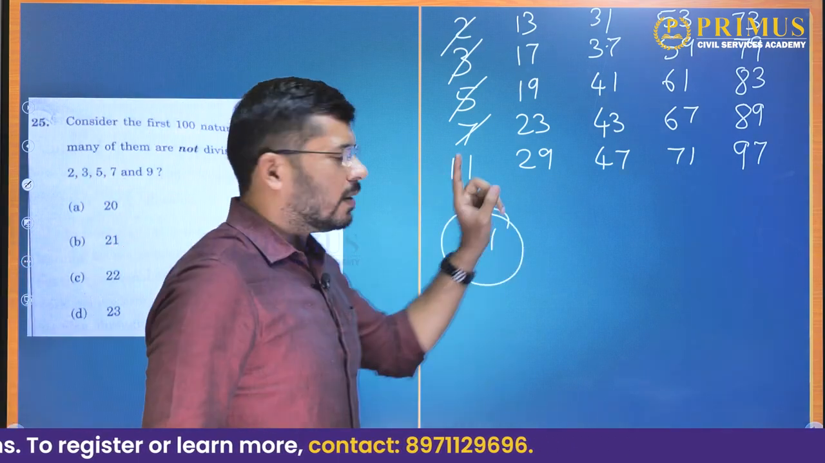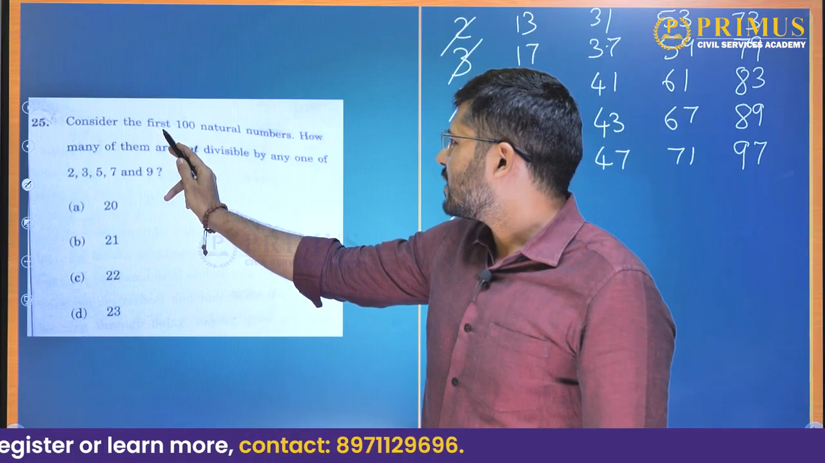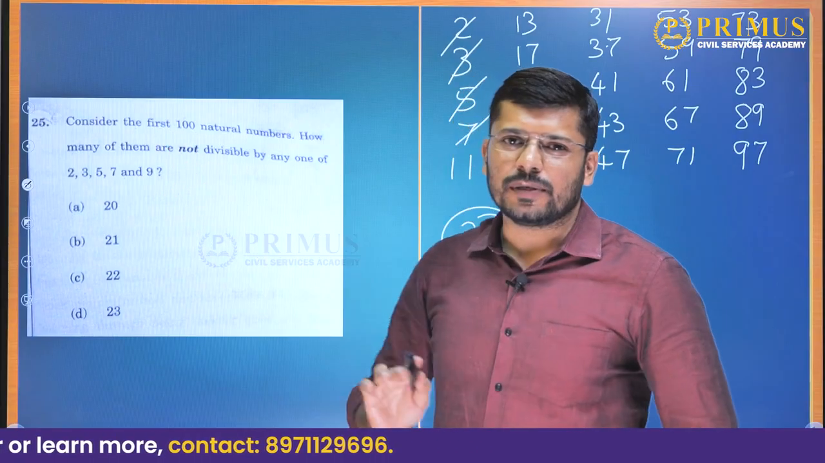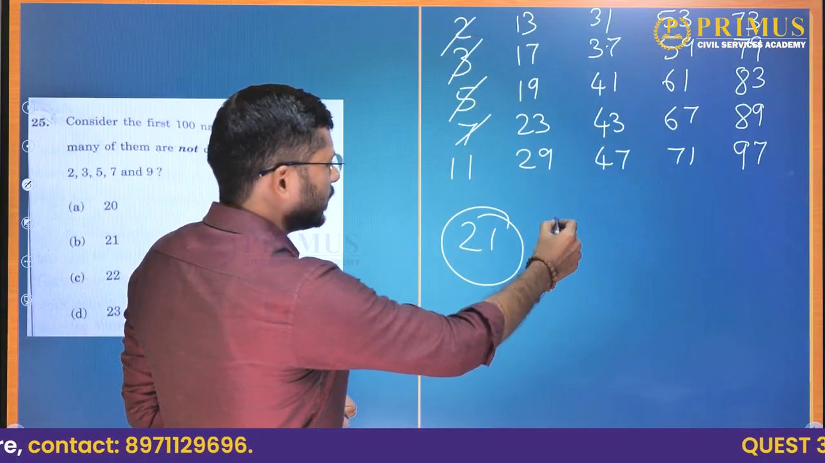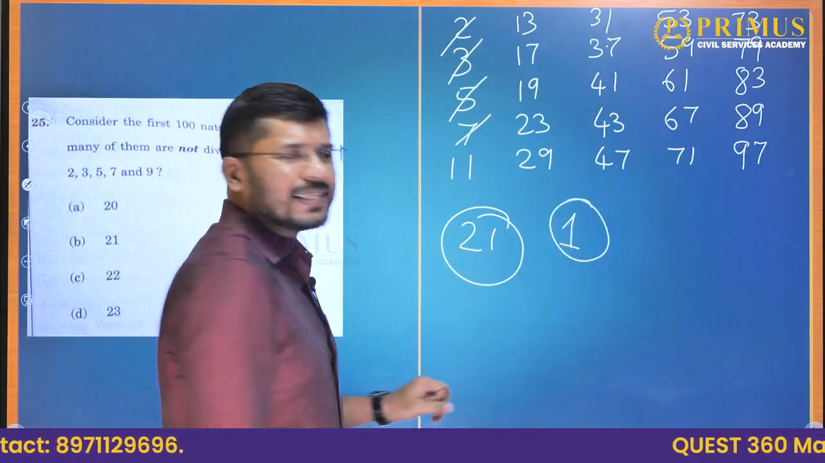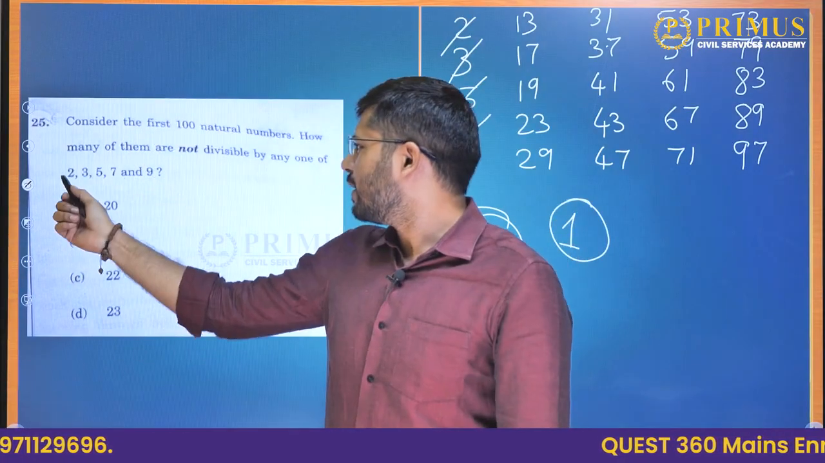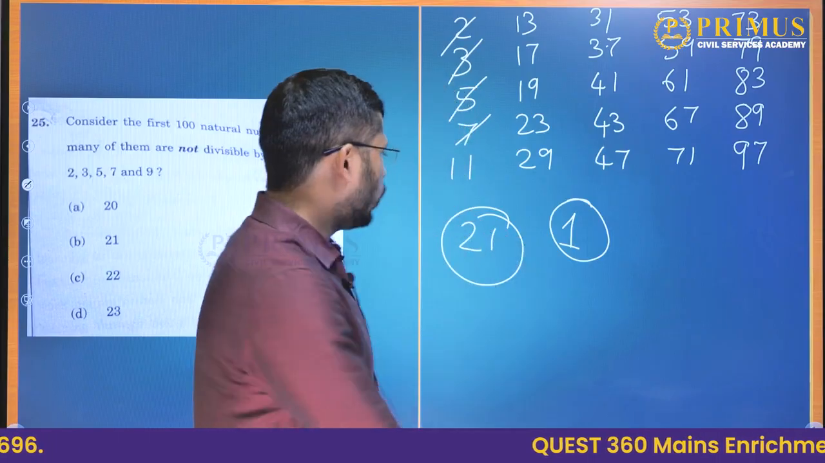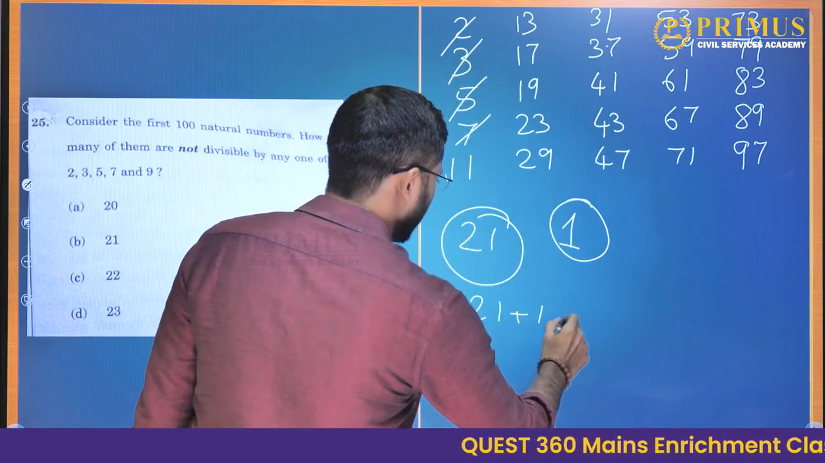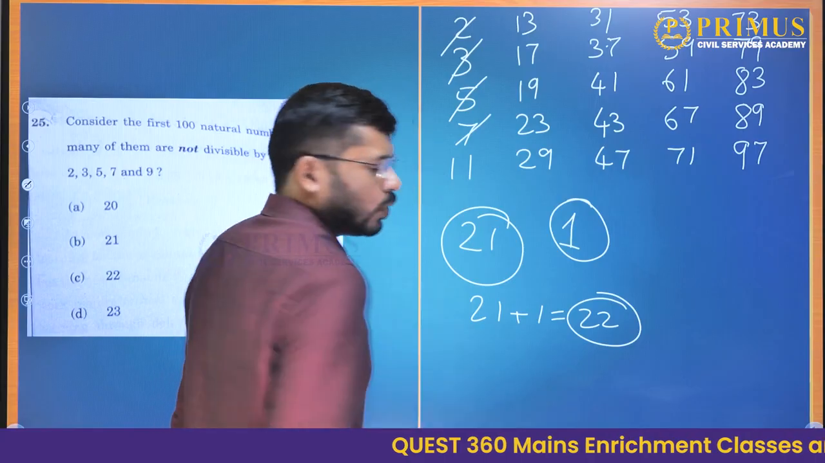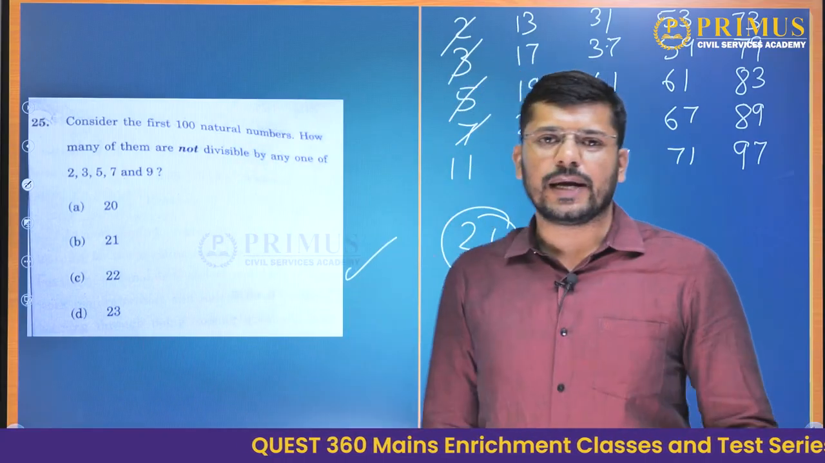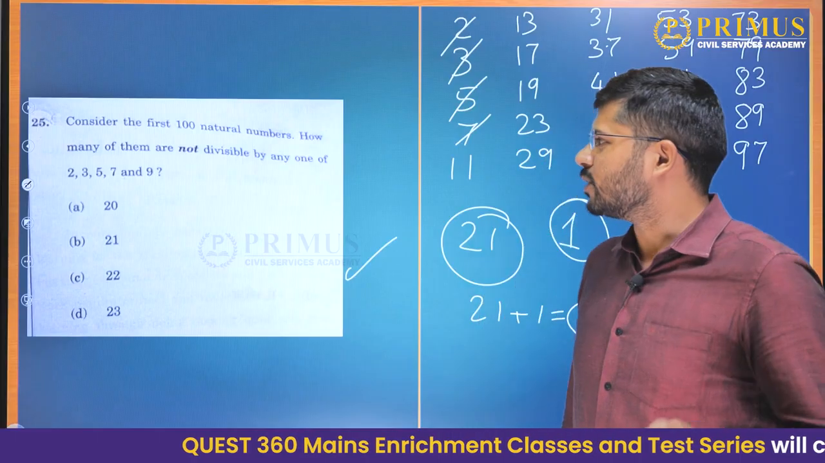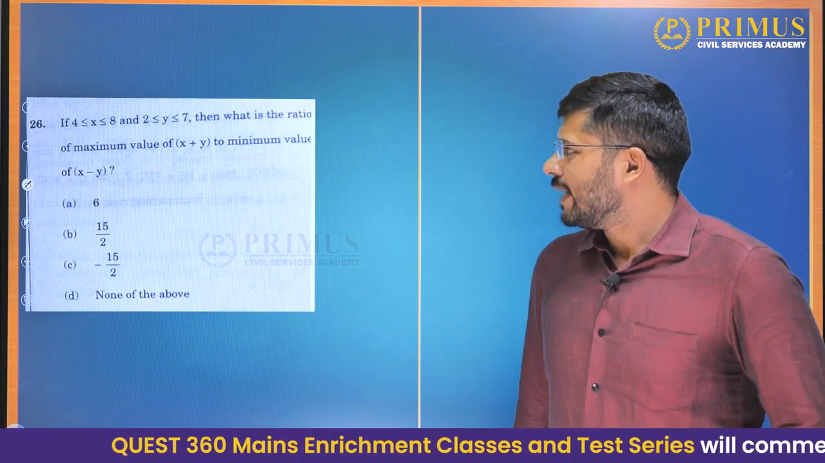Okay, but look at the question again. It asks us for the first 100 natural numbers. So when they say 100 natural numbers, we also need to consider 1, because 1 is a natural number and it is not divisible by any of these numbers. So 21 plus 1 will give us 22. So the answer to this question will be option C, 22. Okay, next question. 26.